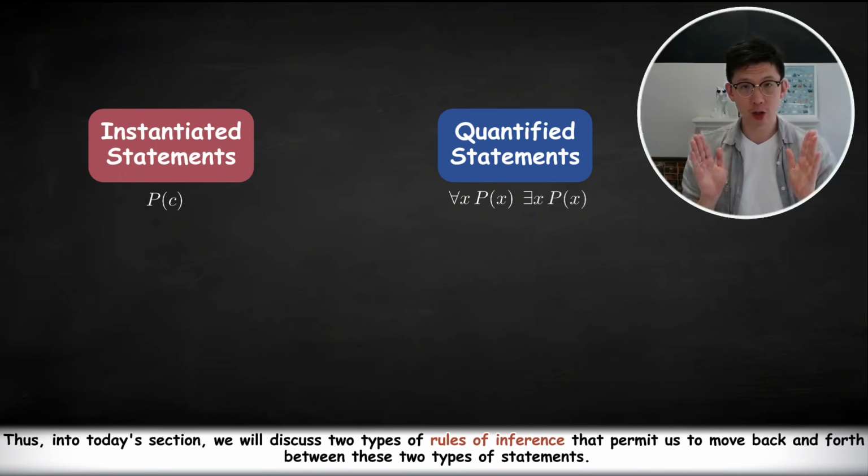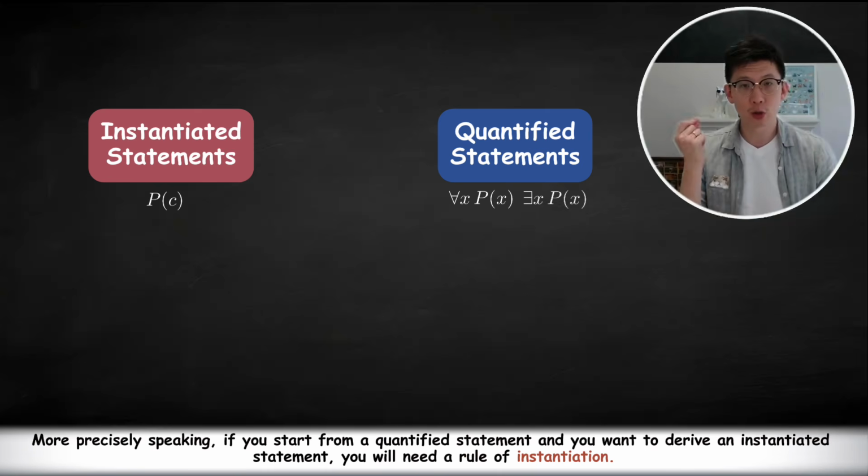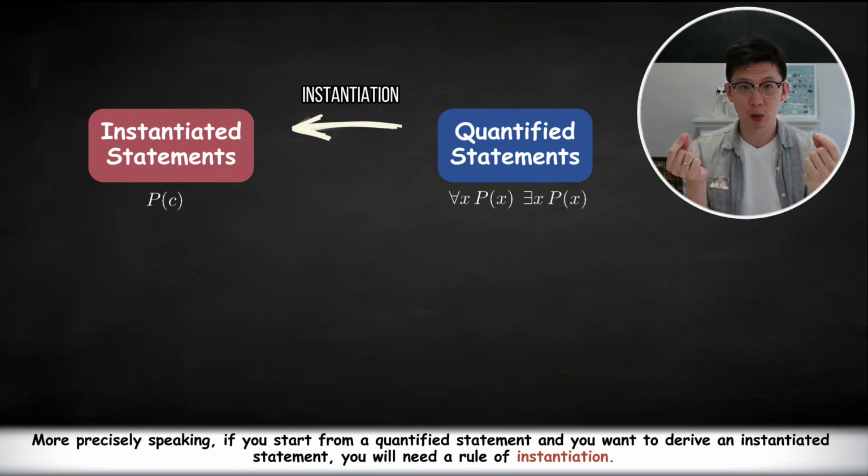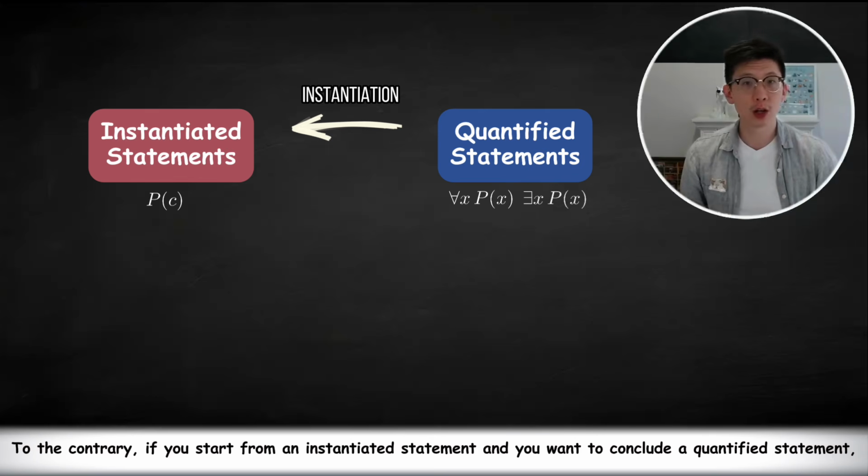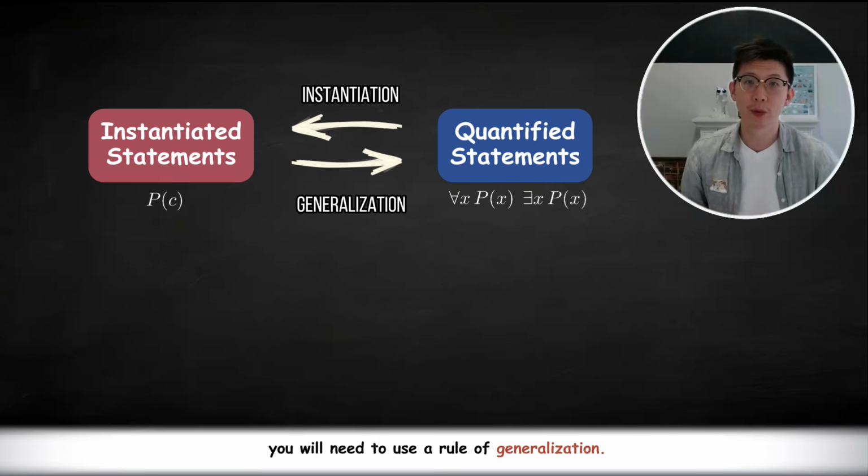Thus, in today's section, we will discuss two types of rules of inference that permit us to move back and forth between these two types of statements. More precisely speaking, if you start from a quantified statement and you want to derive an instantiated statement, you will need a rule of instantiation. To the contrary, if you start from an instantiated statement and you want to conclude a quantified statement, you will need to use a rule of generalization. We will start from the rules of instantiation.